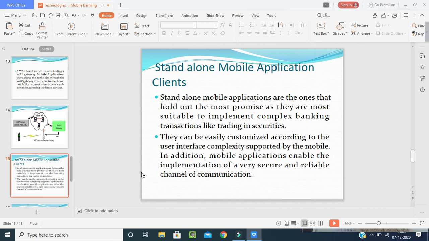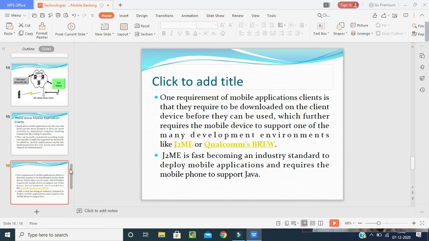In addition, mobile applications enable the implementation of a very secure and reliable channel of communication. I hope students you have understood this, it is very important. Nowadays business people are sleeping at night without any tension because of these services provided by mobile banking. So this is one of the important points.